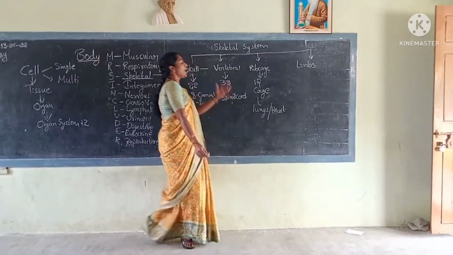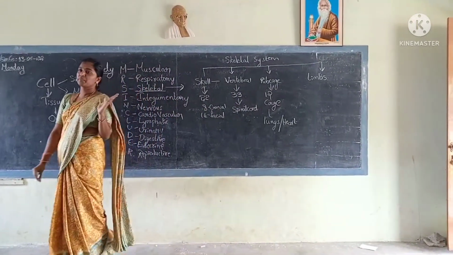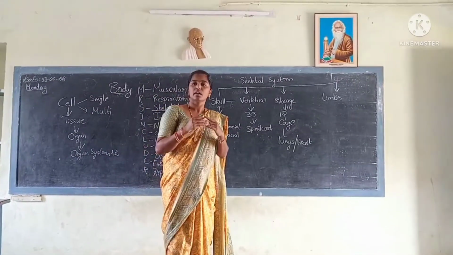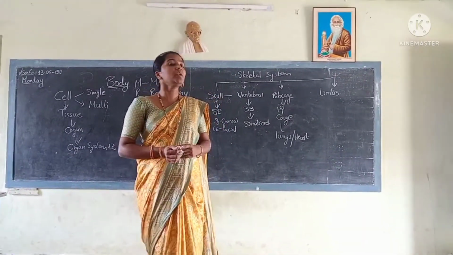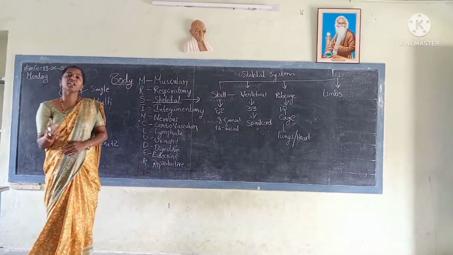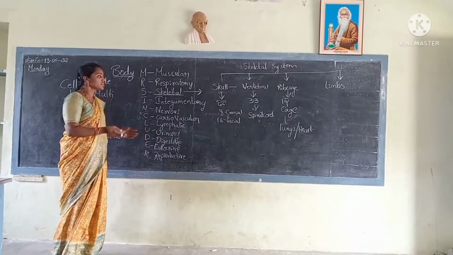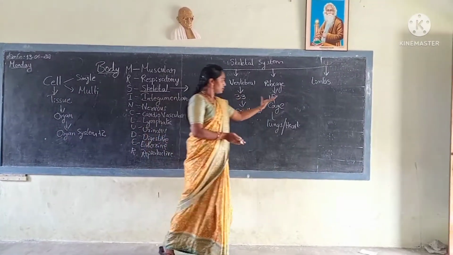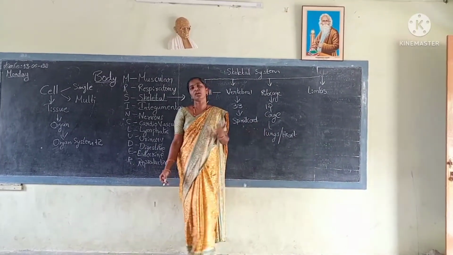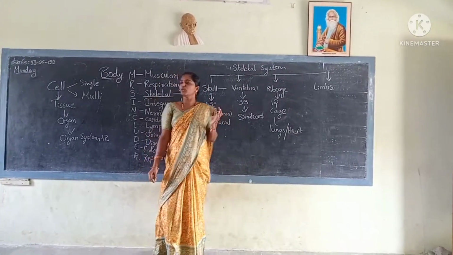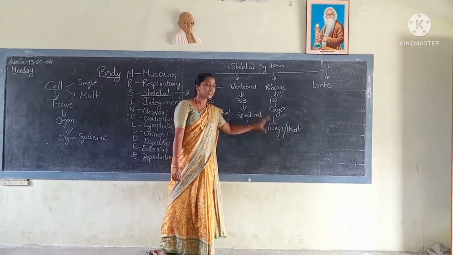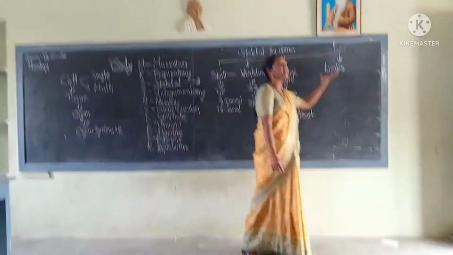In these 12 pairs of ribs, 10 pairs of ribs are attached to the breastbone, but 2 pairs of ribs are not attached to the sternum. Another name of the sternum is breastbone. That's why the 10 ribs are attached to the backbone, but the remaining 2 ribs are not attached. That's why these 2 ribs are called floating ribs. Is it clear? Yes.